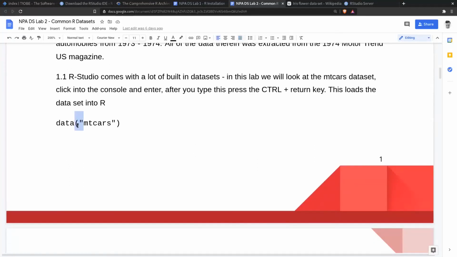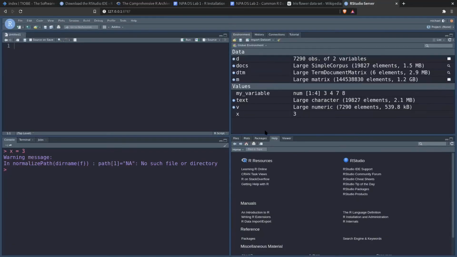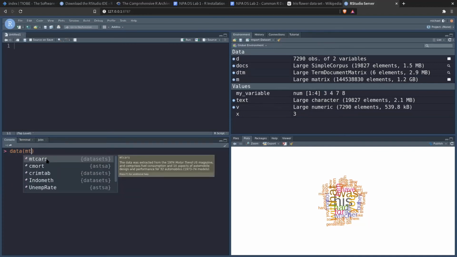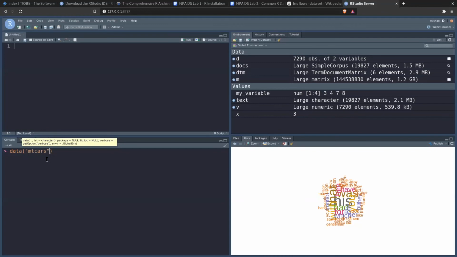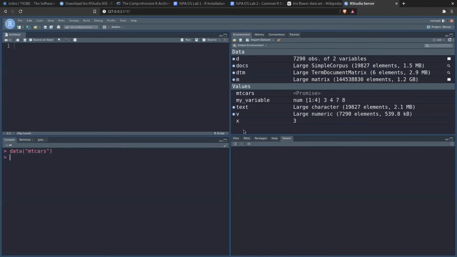We can call this data set in RStudio by running data MT cars. So let me just run this now. Let's just go environment here. Let's go plots. Let's clear this with Control L. And up here, actually, we'll just run it in the console. Data, okay, MT, and see, look, it's already suggesting to me, it's hinting to me what we want. So there we go, MT cars.